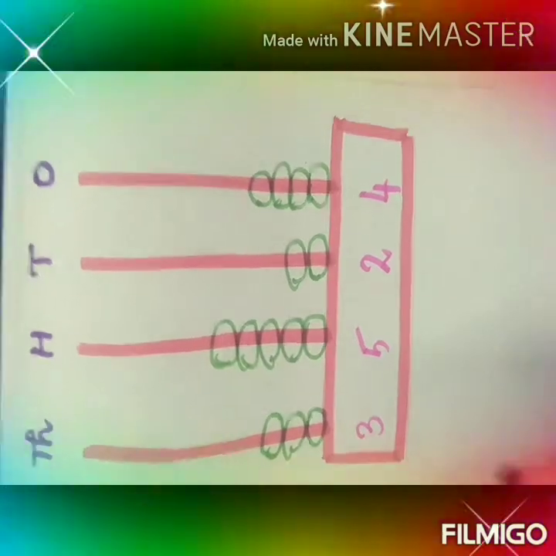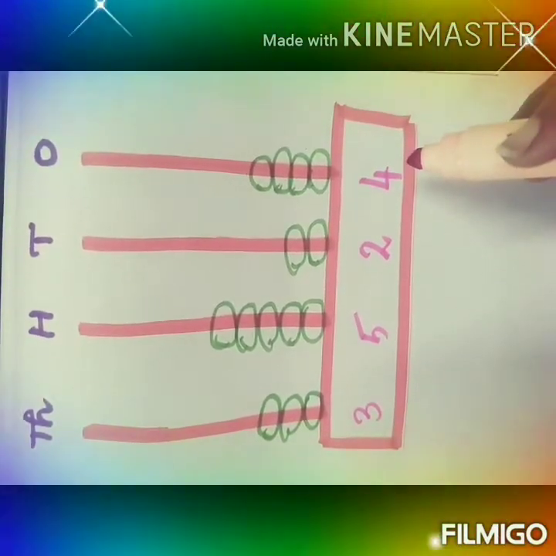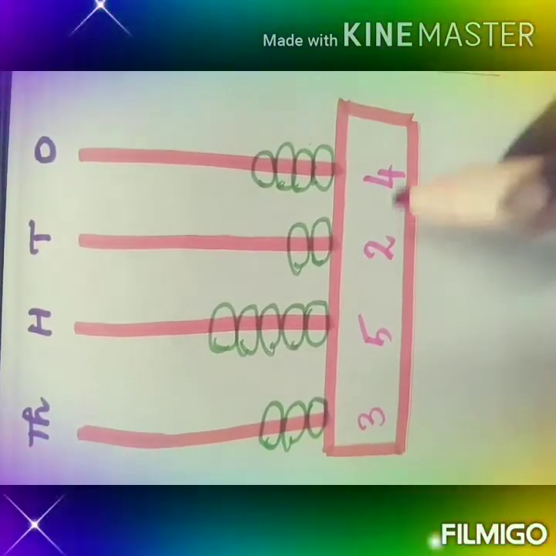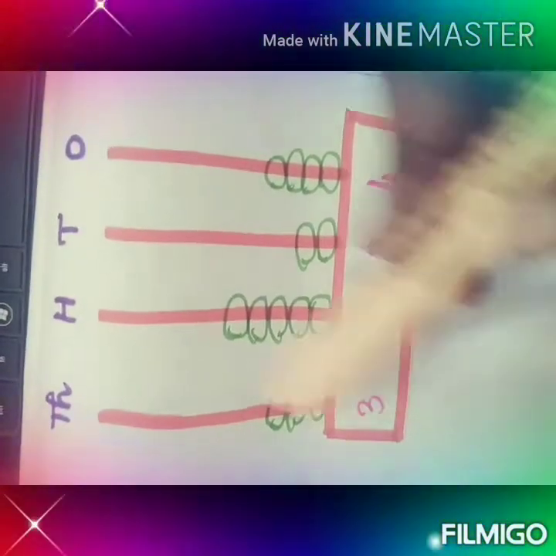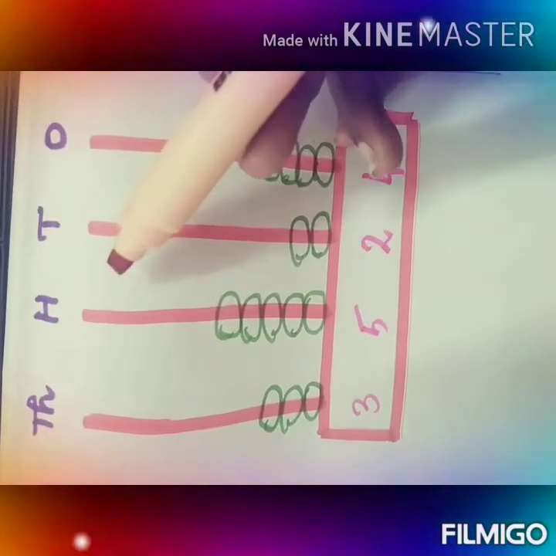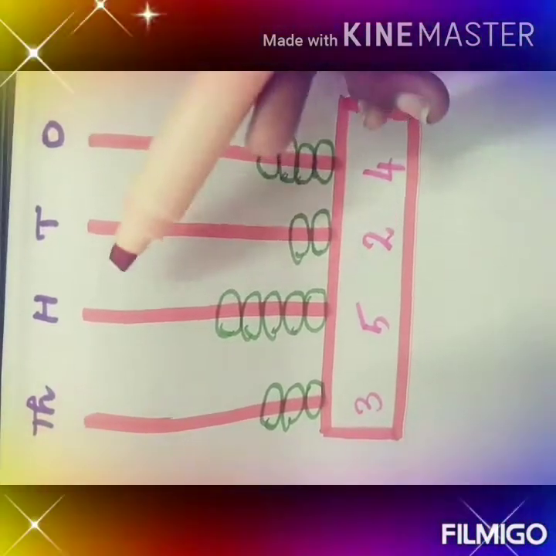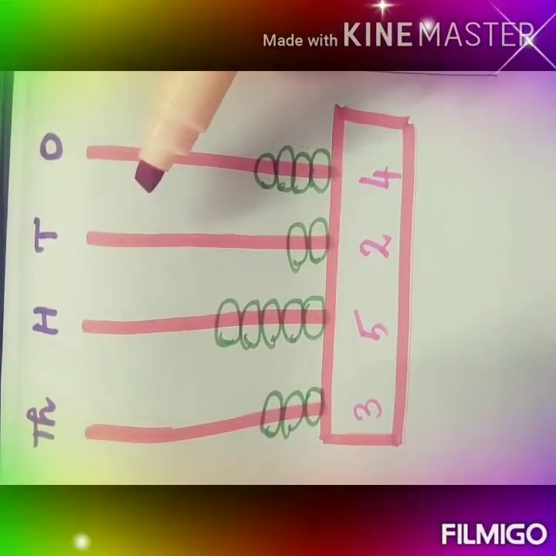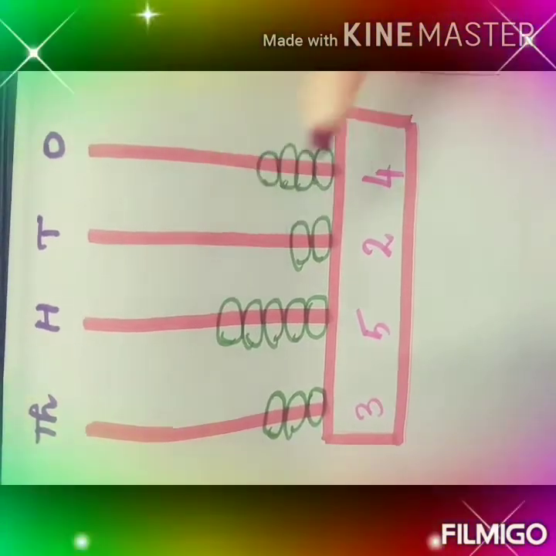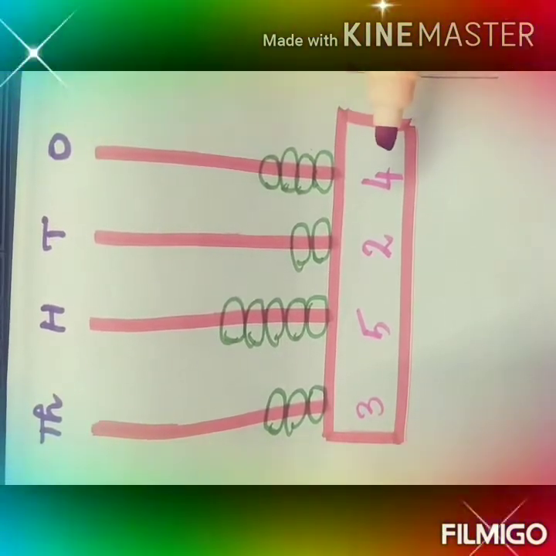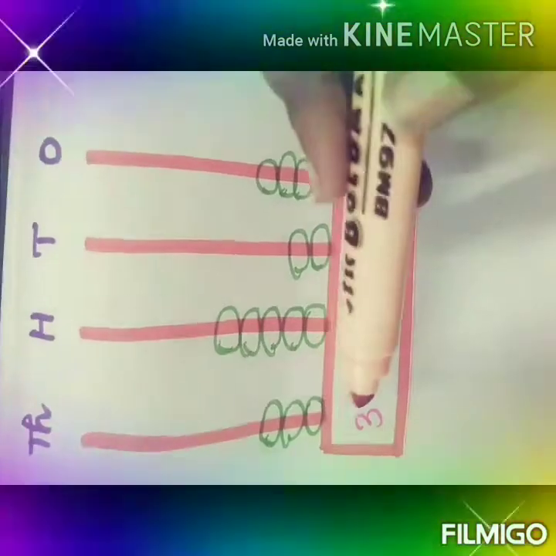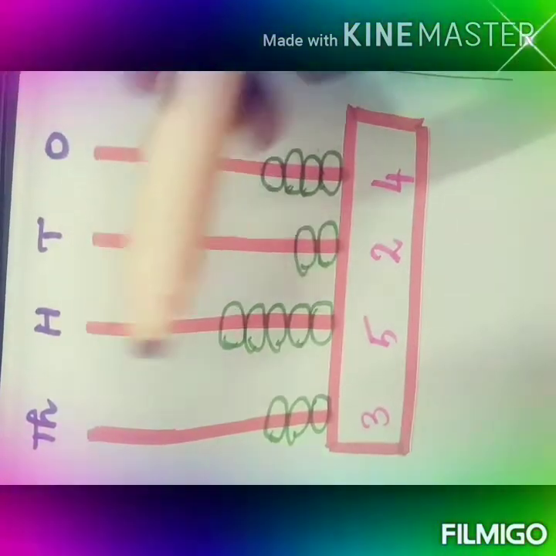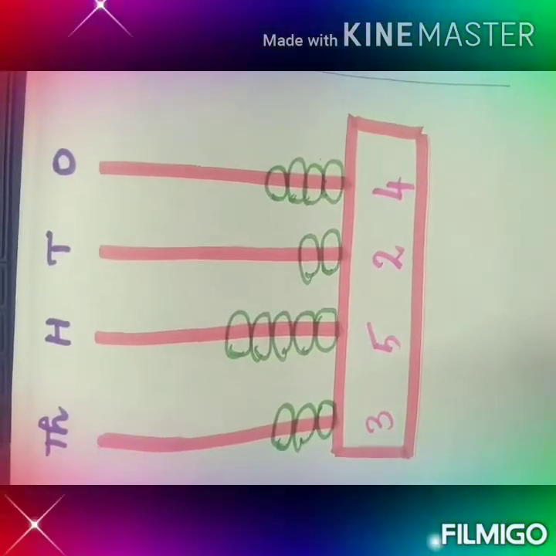So finally, how will you read this number, children? 3, 5, 2, 4. 3 is in the thousands place, so 3000. 5 is in the hundreds place, so it is 500. 2 in the tens place you will read as 20. And in the ones place, whatever is there, just read that number, 4. So how will you read this number? 3524. Got it?